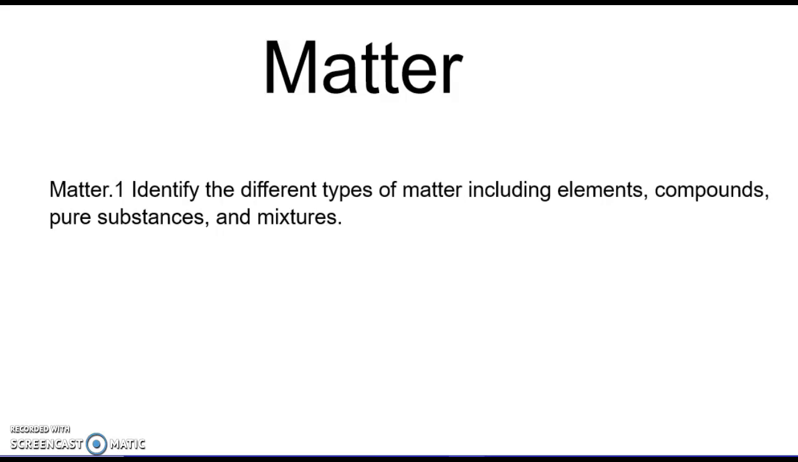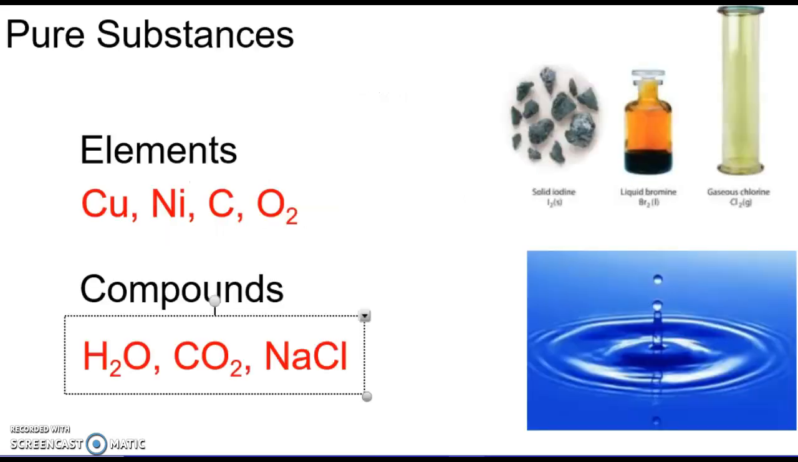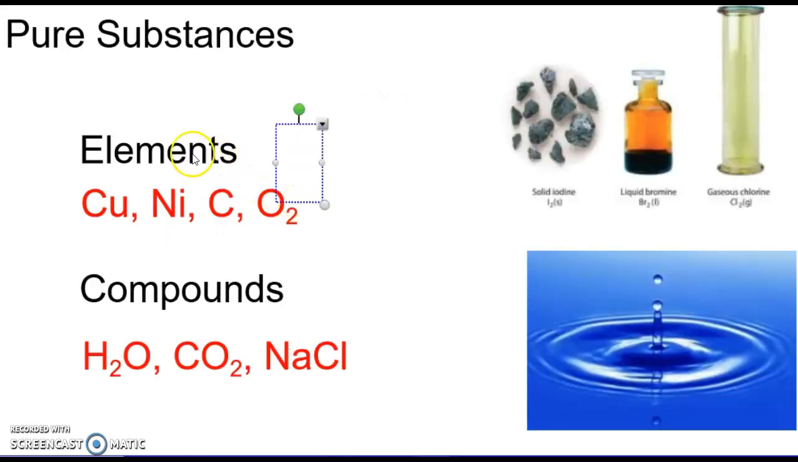Our first unit that we're going to cover is going to be matter and all of the different categories that we can put it in and all of the changes that matter can go through. So the first two categories we're going to cover are going to be elements and compounds.